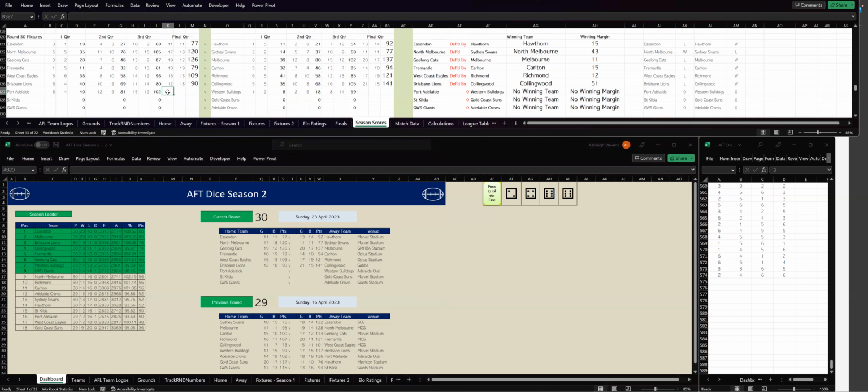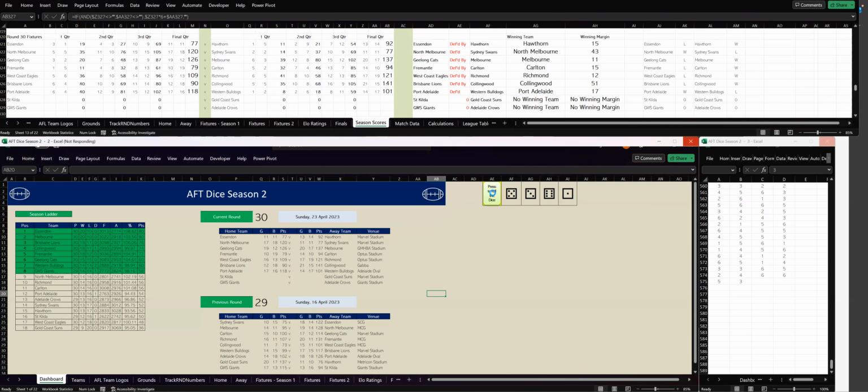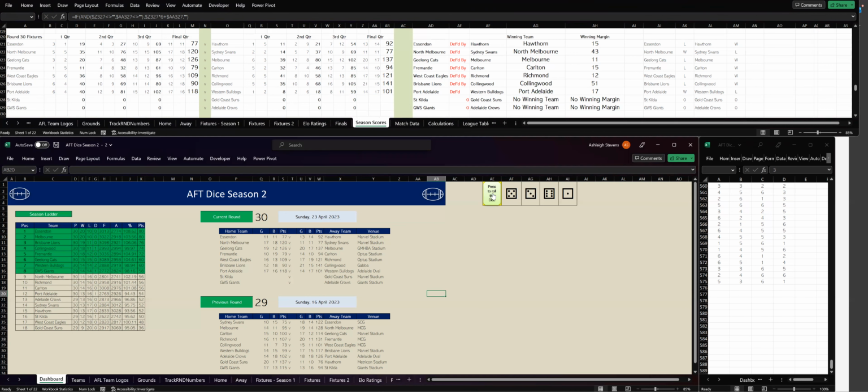Port Adelaide have kicked 2 goals, 4, which is 17 goals, 16. And Western Bulldogs have kicked 6 goals, 6, which is 14 goals, 17. And in the end, Port Adelaide have won by 17 points against the Western Bulldogs. Port Adelaide are sitting 12th at the moment. Western Bulldogs are in 7th spot. Let's go to the next game.